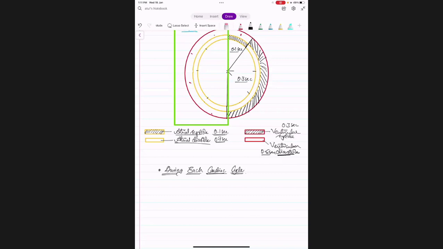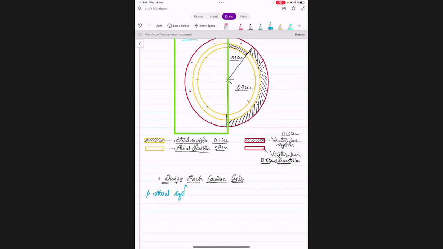We can see the first event, atrial systole. What is the time duration of atrial systole? It lasts for 0.1 seconds.